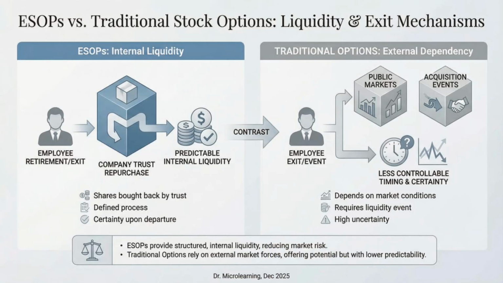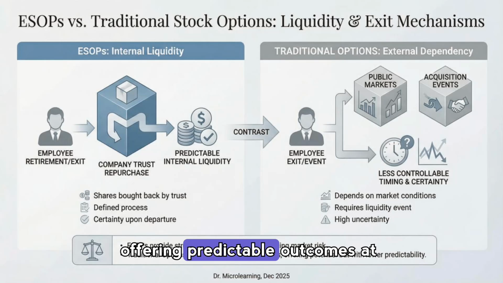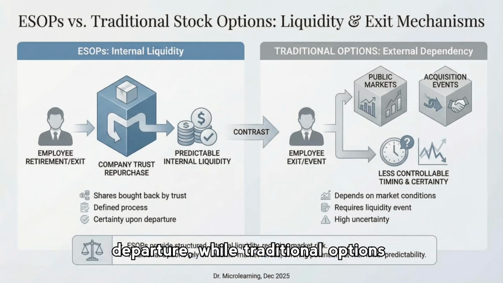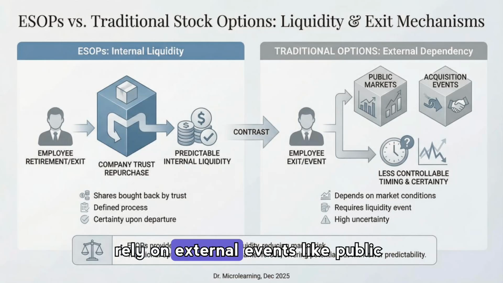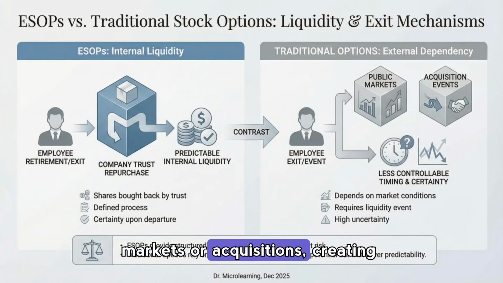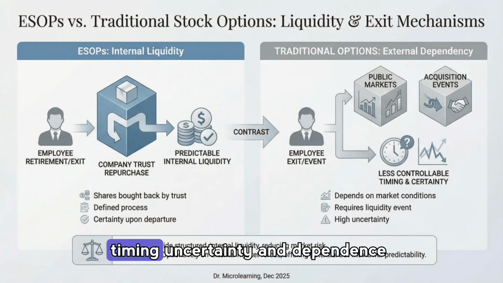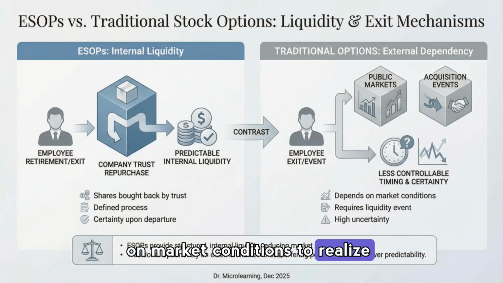Liquidity and exit mechanisms differ fundamentally. The graphic shows ESOPs providing internal liquidity through a trust that can repurchase shares on a defined schedule, offering predictable outcomes at departure, while traditional options rely on external events like public markets or acquisitions, creating timing uncertainty and dependence on market conditions to realize value.